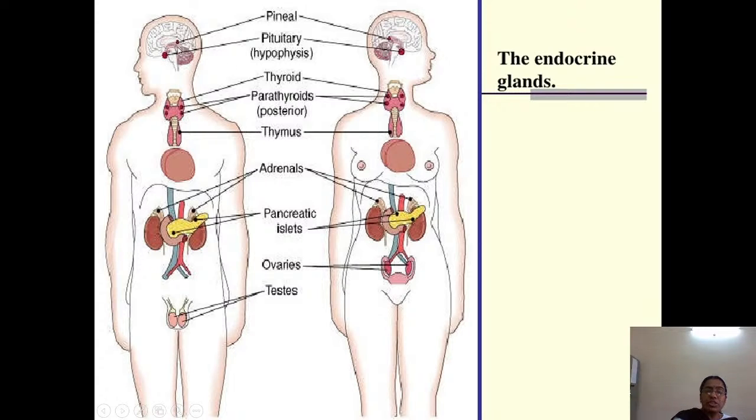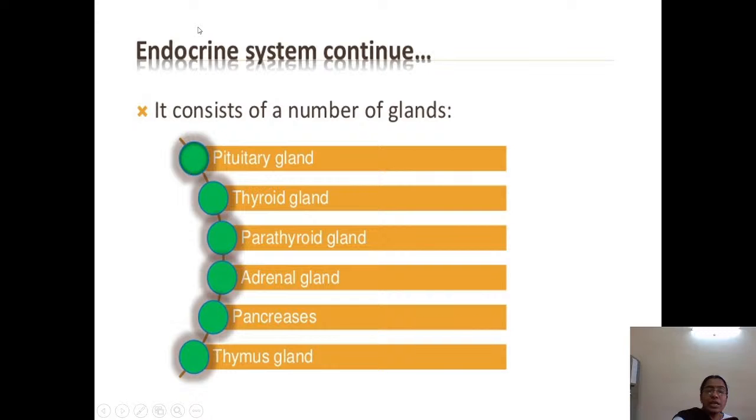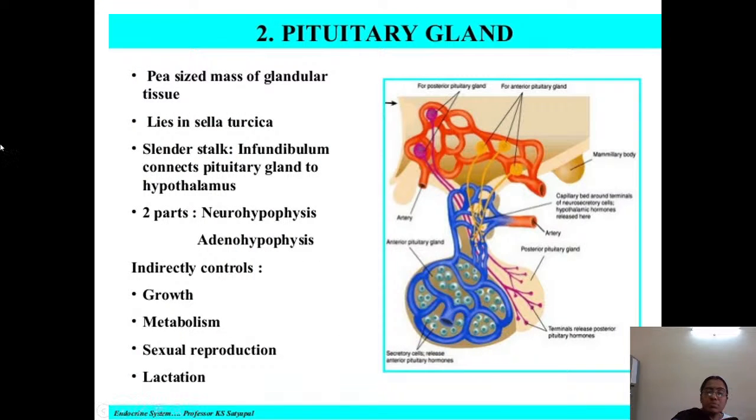It is connecting the pituitary gland, which is small and peanut shaped. It is connected to the hypothalamus by means of the stalk. So in that way, the pituitary gland which is present in the sella turcica is connected to the hypothalamus by means of an infundibulum. So this infundibulum connects the pituitary gland to the hypothalamus.